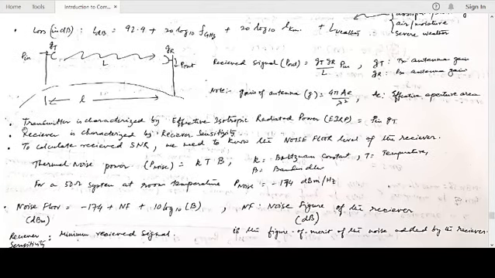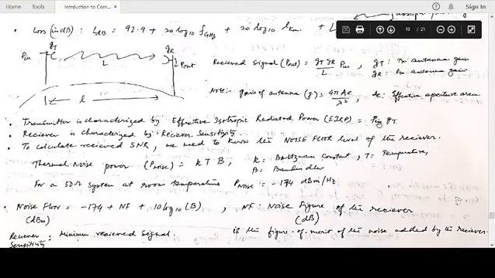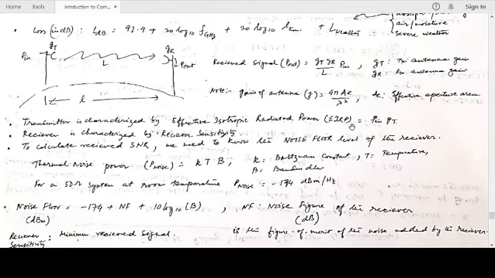So transmitter is characterized by something known as EIRP, effective isotropic radiated power. So P in times GT, that means P in is the power input to the antenna, GT is the gain, so P in times GT is known as EIRP. Any transmitter is characterized by what is the EIRP of the transmitter. Receiver is characterized by something known as receiver sensitivity.